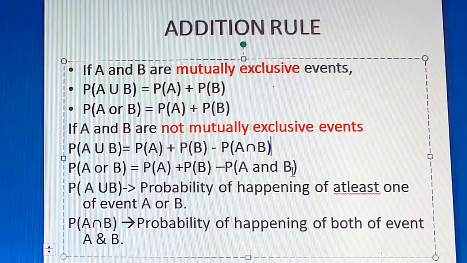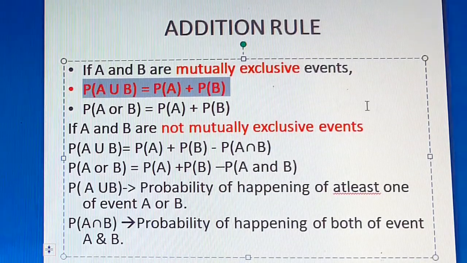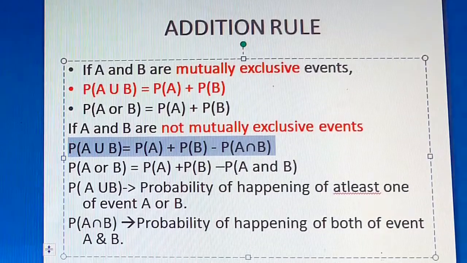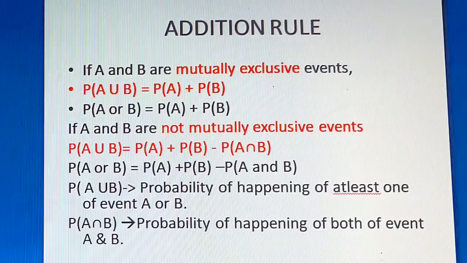Okay, students, so have the clarity. Remember the two important formulas in the addition rule. If A and B are mutually exclusive events, P of A union B is equal to P of A plus P of B. If A and B are not mutually exclusive events, P of A union B is equal to P of A plus P of B minus P of A intersection B. Remember these two important formulae.